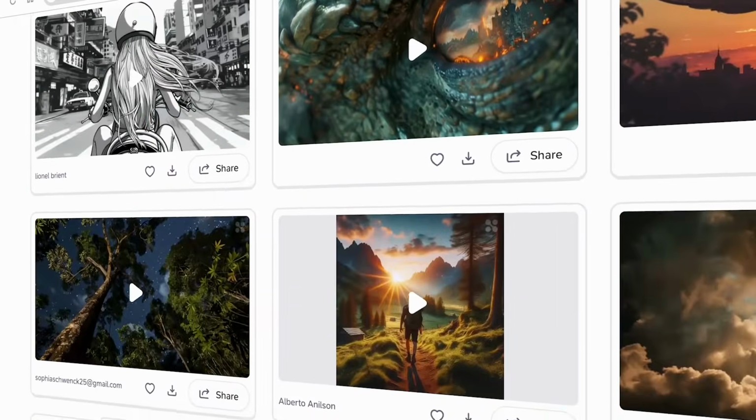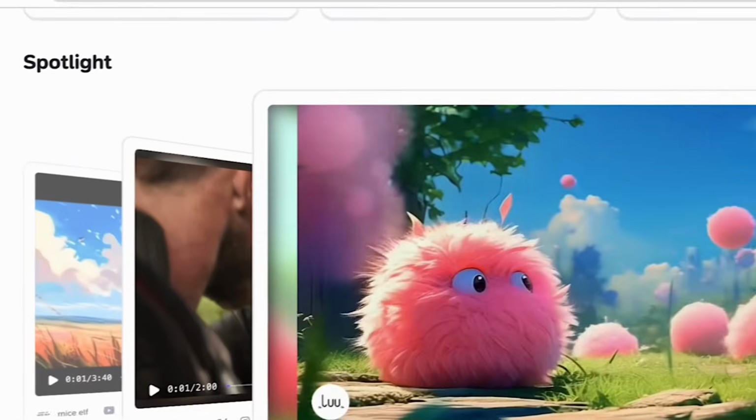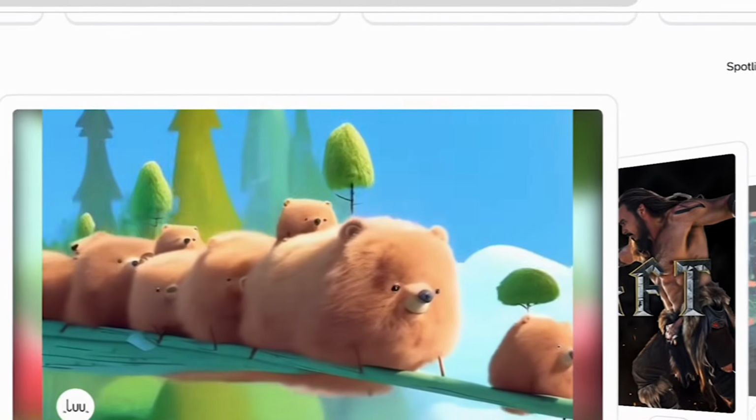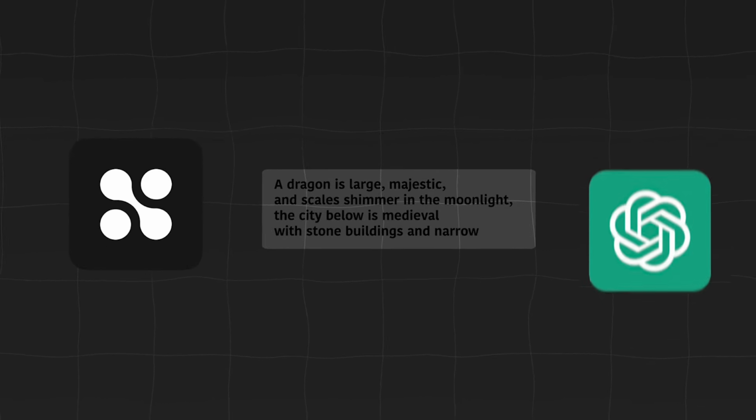Ladies and gentlemen, let me introduce you to Hyper. Hyper is a free AI tool that can provide realistic or stylized footage for your videos, and it's quite fast. It also promotes your generated video on their website after reviewing. Now I'm going to show you exactly how you can write a prompt for generating your videos using ChatGPT.